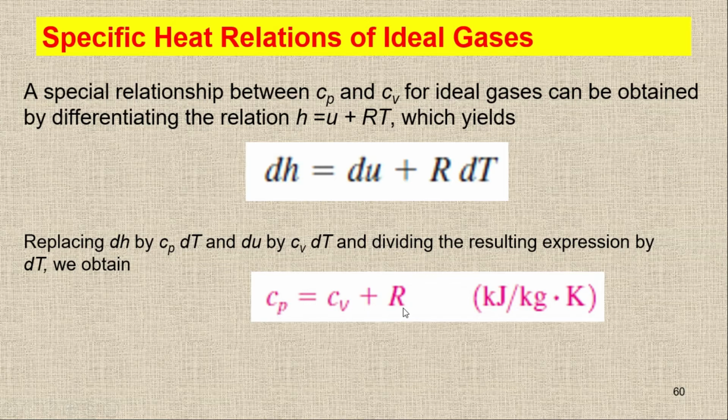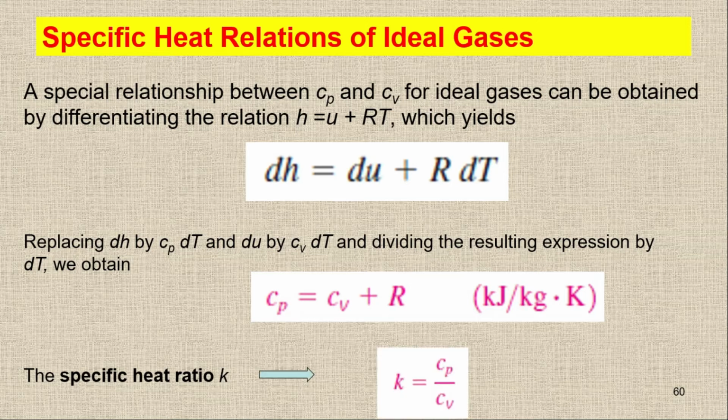Here we have to understand one more term, which is called the specific heat ratio. So what is the specific heat ratio? It's simply the ratio of Cp and Cv. Normally we represent it by K. So simply the ratio of Cp and Cv.